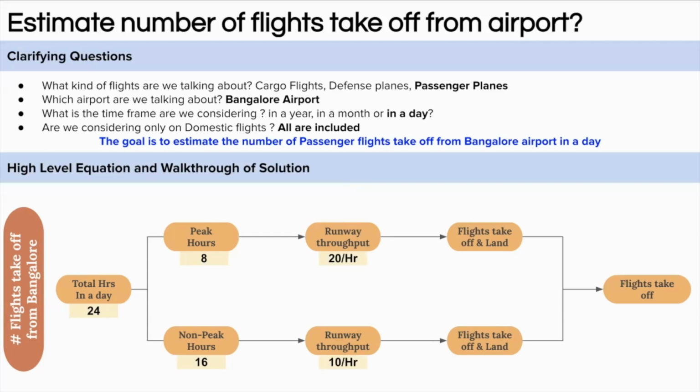There are 3 runways in Bangalore airport. So the total number of flights that take off or land in peak operational hours are around 8 multiplied by 20 multiplied by 3. So this will give around 480 flights in peak operational hours. And in non-peak operational hours, the total number of flights that take off or land will be around 16 multiplied by 10 multiplied by 3. That will give you around 480, another 480 flights in the non-peak operational hours. But we need to calculate flights that take off. That would be 960 divided by 2 because we have assumed that the number of flights that take off or land would be equal. This will give around 480 flights that take off from Bangalore airport in a day.